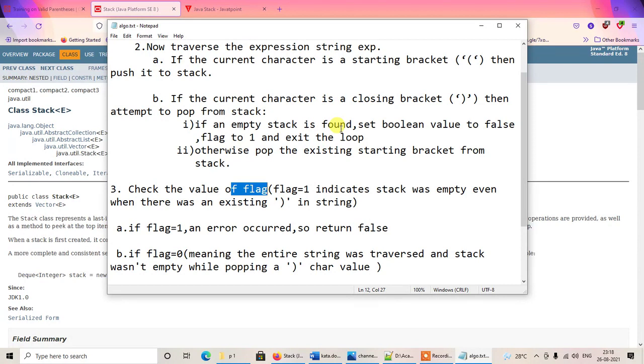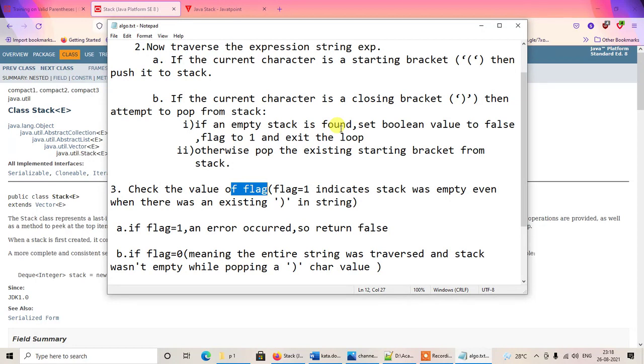So maybe there are two possibilities: either the order of the string was uneven, so for every opening bracket there was no corresponding closing bracket, or vice versa, or there is a possibility that only at the very beginning there was the closing bracket and it was not preceded by a starting bracket.